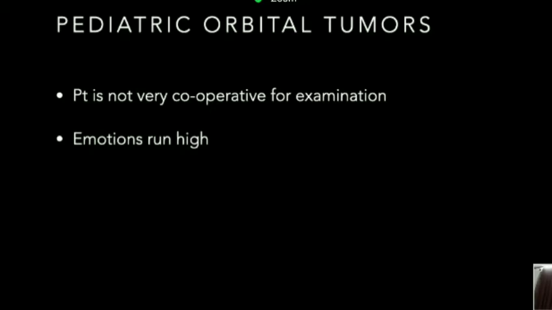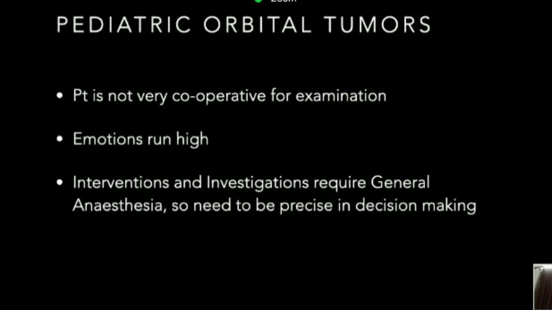The parents are very much concerned listening to the word tumor or cancer when it comes to their child, and it is very natural. So, apart from being a clinician, you also need to give them appropriate counseling, maybe act as their counselor and provide them psychological support at the same time. That is very important. Number three, all investigations and interventions are going to require general anesthesia.